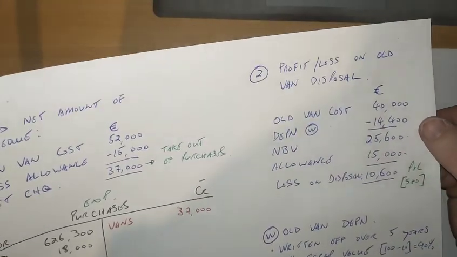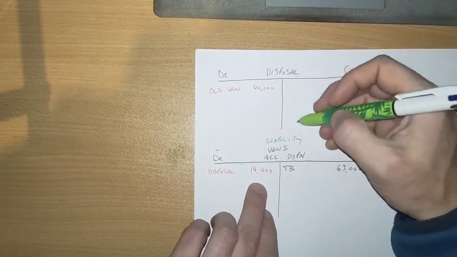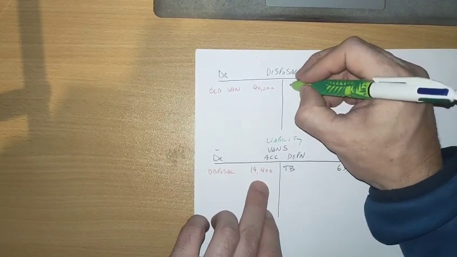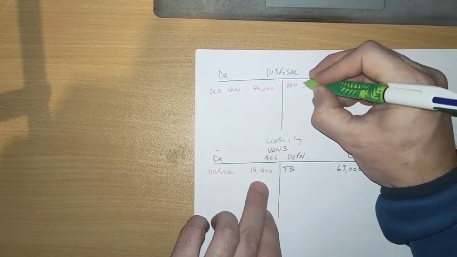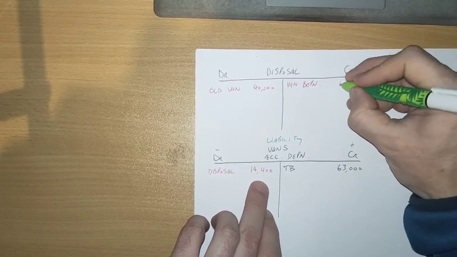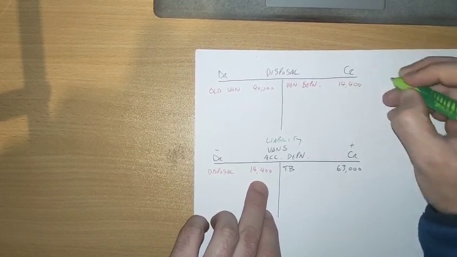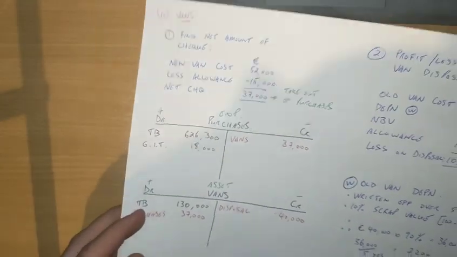That's the depreciation we're writing off. So debit your accumulated depreciation account and then credit your disposal account. Vans depreciation, 14,400.